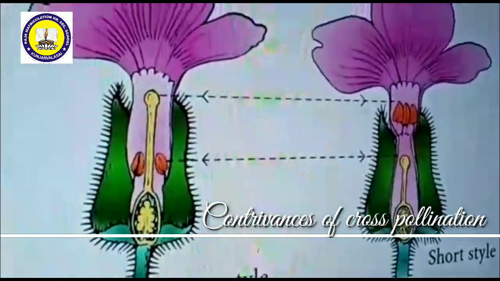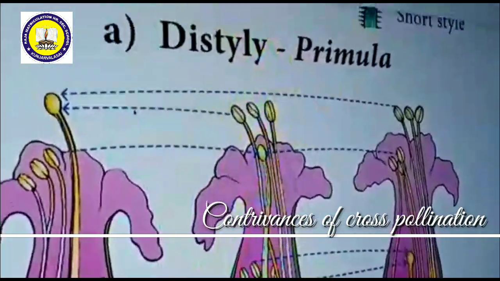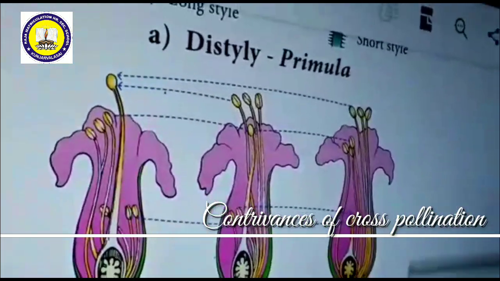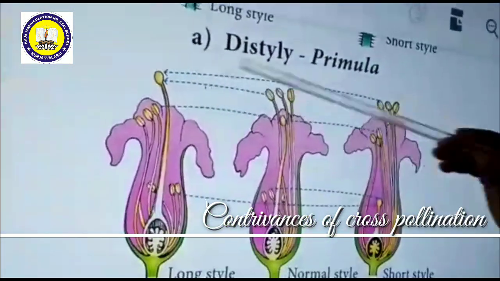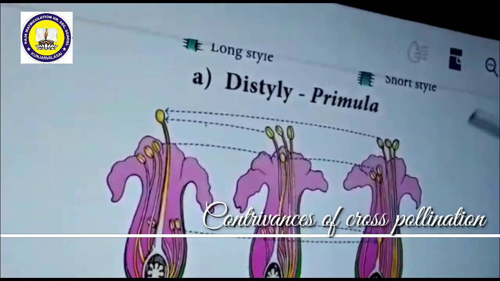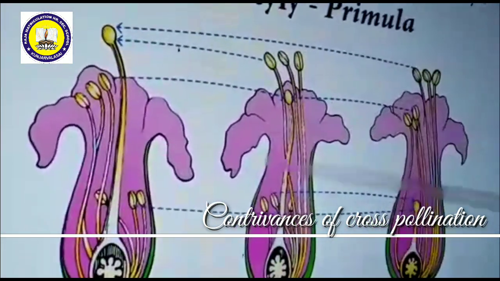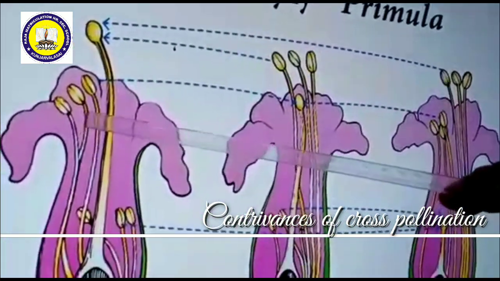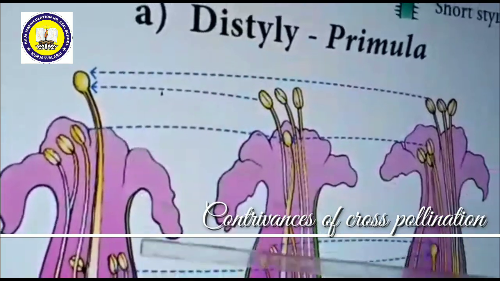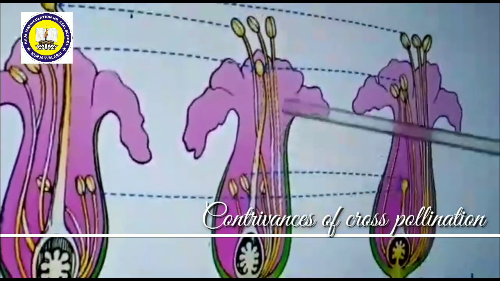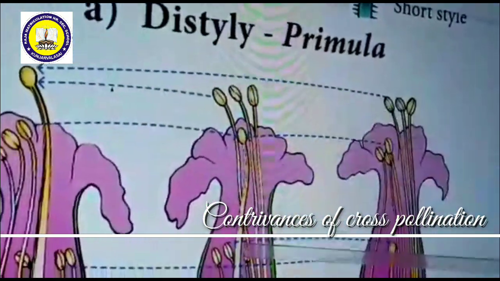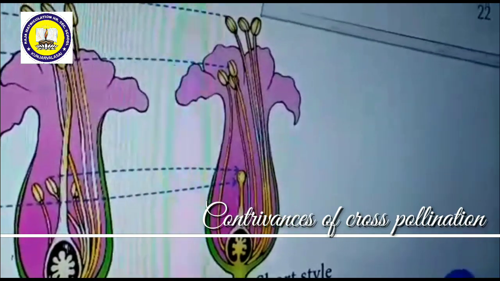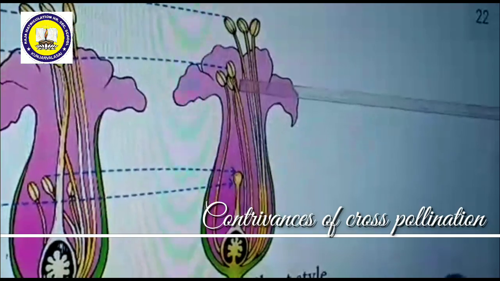And another category, tristyly. This is distyly, this is tristyly. In the Lythrum plant, there are three different types of flowers. For example, one has a long style, another one has a short style, another one is normal, that means medium size. This is a long style flower which has two different types of androecium, one medium, normal, another one shorter. Normal flowers have longer stamens and shorter stamens. Then short style flowers have both longer androecium and shorter androecium.